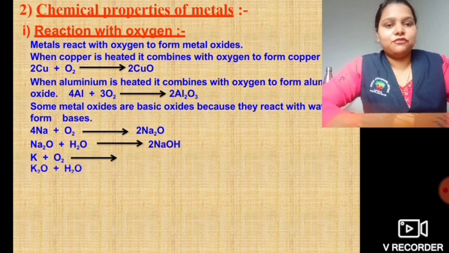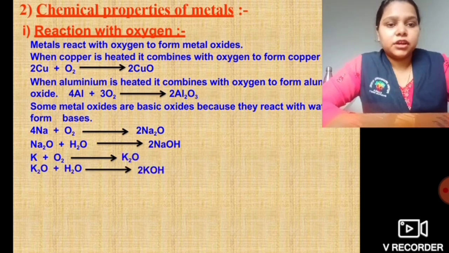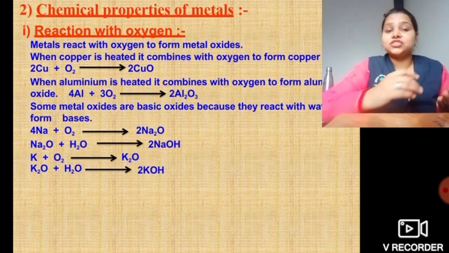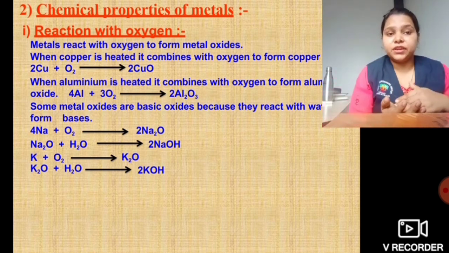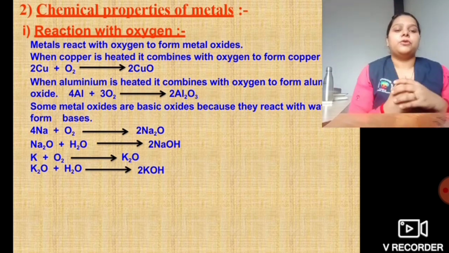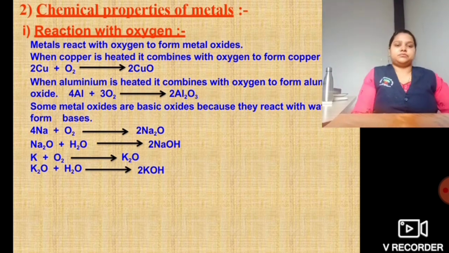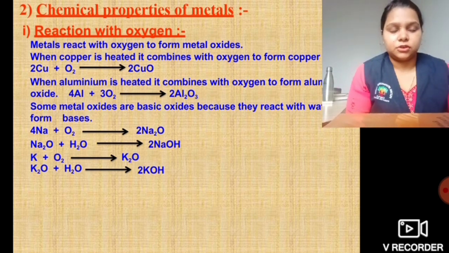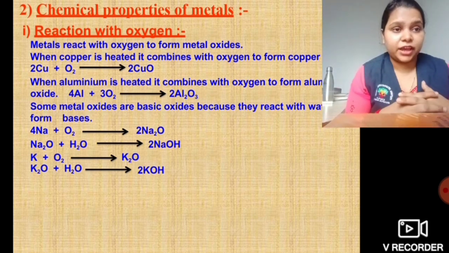Yes, dear children, it will form potassium oxide, and this potassium oxide, when treated with water, will give you potassium hydroxide.